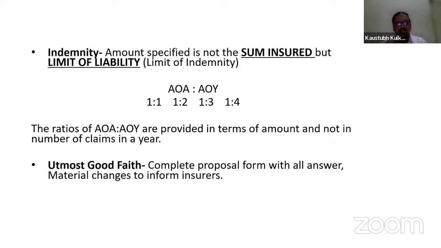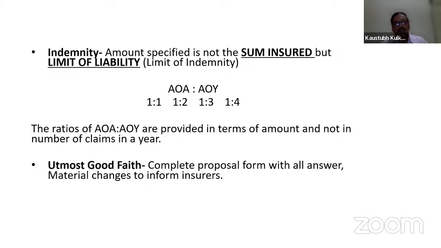So it is the duty of the insured to give you the amount of liability. It is not for the insurance company to convey that you should take this amount of liability. Why? Because there may be a dispute afterwards, and the insured may come to you saying that the insurance company proposed this type of limit of liability. No, here the limit of liability is to be chosen by the insured only.